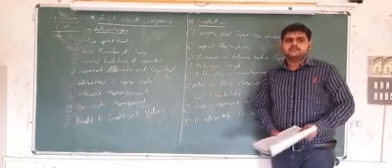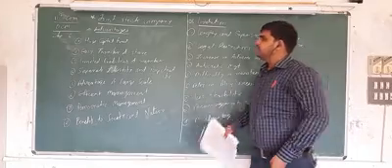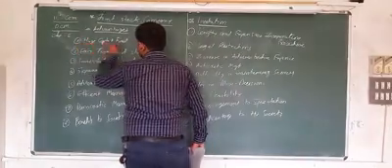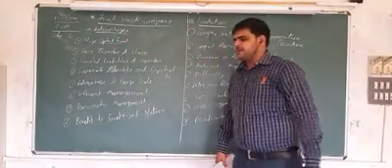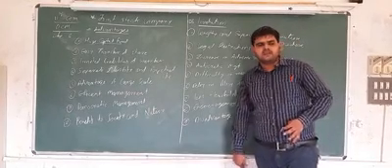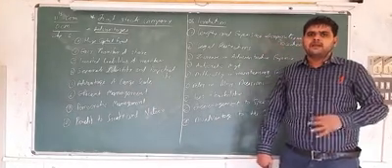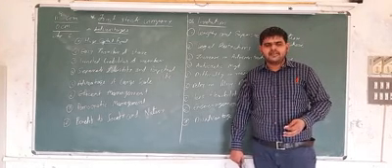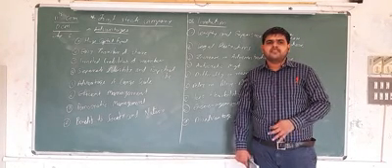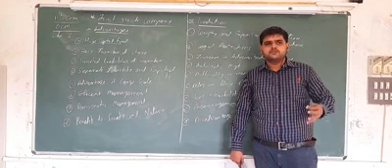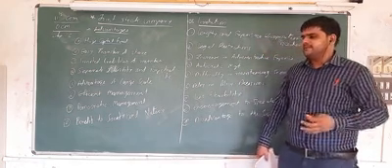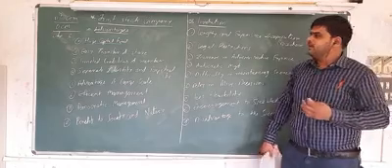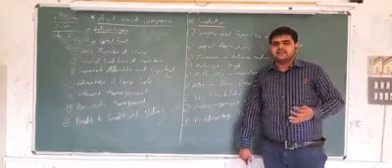First of all, we discuss huge capital fund. In advantages, first of all, huge capital fund. In comparison to sole proprietorship, partnership, HUF as well as cooperative society, here the number of shareholders is more. So any company can collect huge capital from the market and do big business in the entire world.